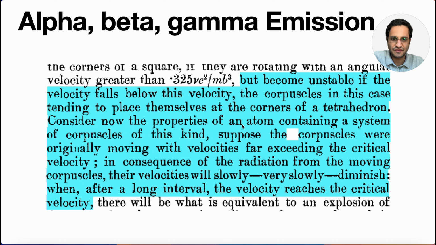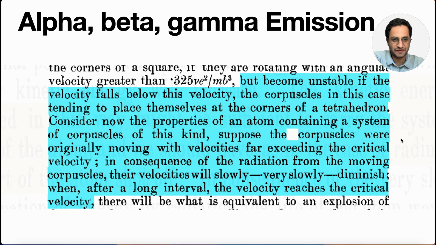Consider now the properties of an atom containing a system of corpuscles of this kind. Suppose the corpuscles were originally moving with velocities far exceeding the critical velocity. In consequence of the radiation from the moving corpuscles, their velocity will slowly, very slowly diminish, when after a long interval the velocity reaches the critical velocity. It's very interesting, it's very obvious.